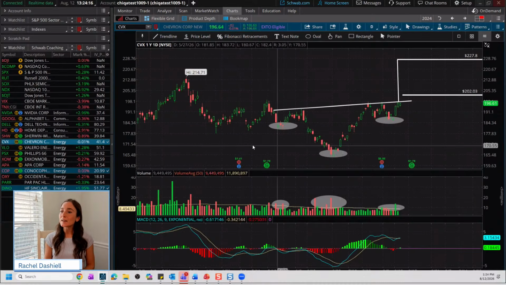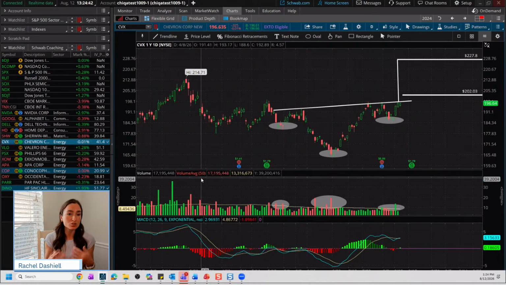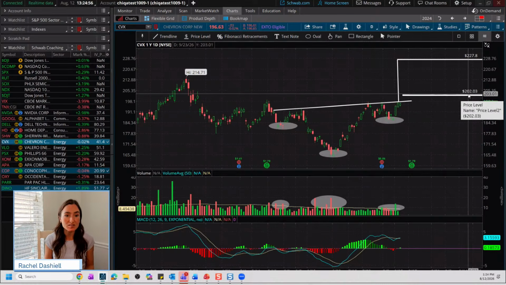But in that case, we do still have the implied volatility percentile sitting in the 41st percentile, meaning that we are still in the lower half of where implied volatility has been over the last year. So that could be telling us as option buyers that now may be a favorable time to be buying options. It wouldn't be a terrible time to be selling options either, because it still is a little bit heightened. So you still could get a little bit of juice for the squeeze with the premiums, but it's not necessarily going to deter an options buyer from maybe buying a call option if we did see that break above 202. That gives us that confirmation.